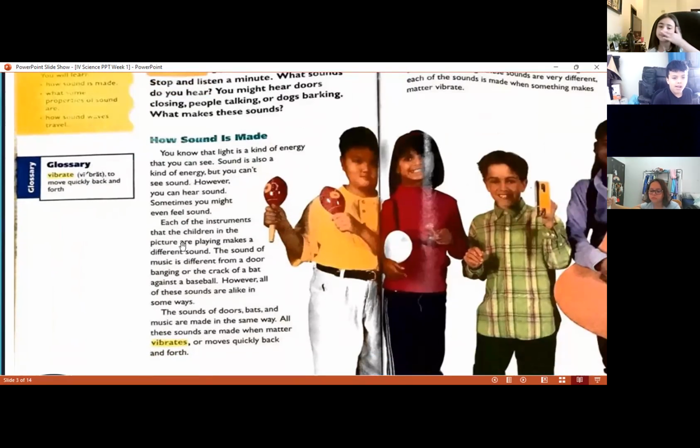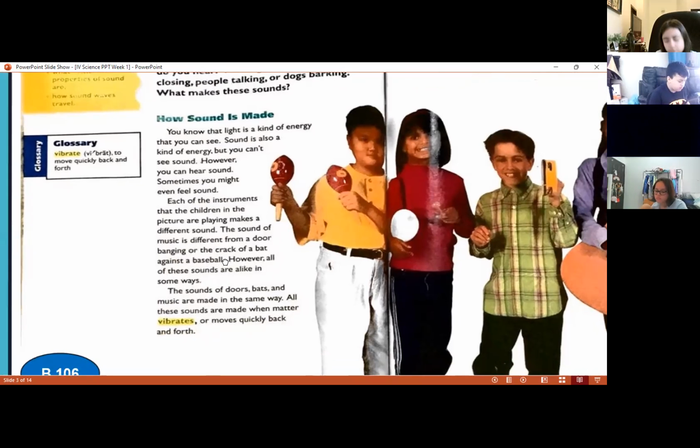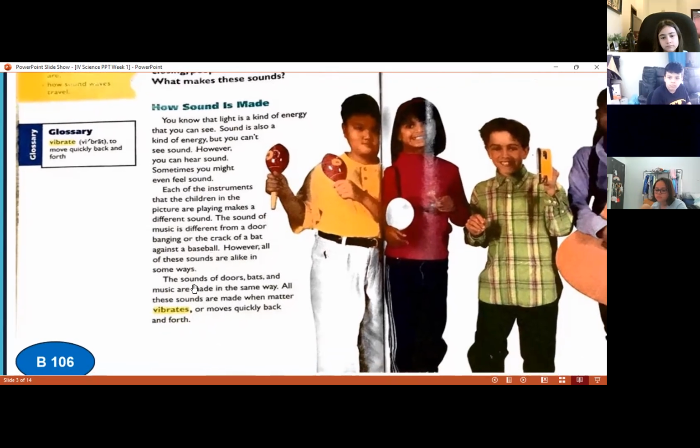Each of the instruments that the children in the picture are playing makes a different sound. The sound of the music is different from a door banging or the crack of a bat against a plate. They are different, the sounds. However, all of these sounds are alike in some ways. The sounds of doors, bats, and music are made in the same way, it says here.